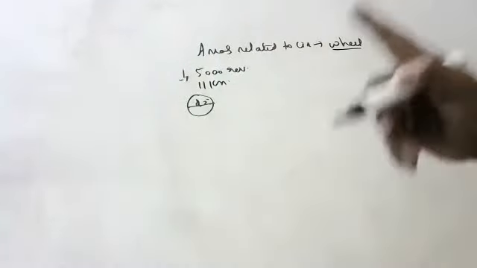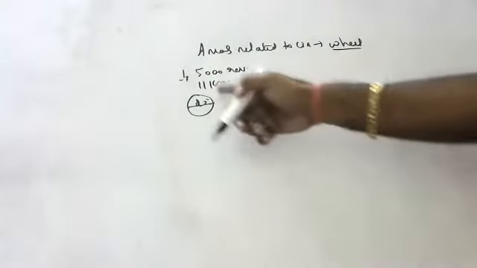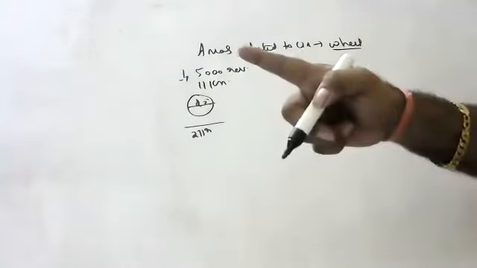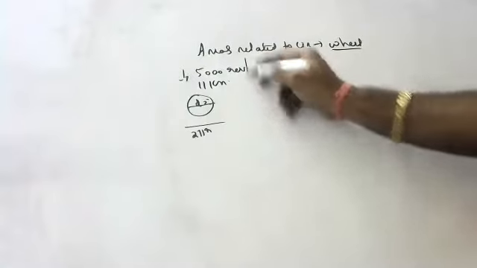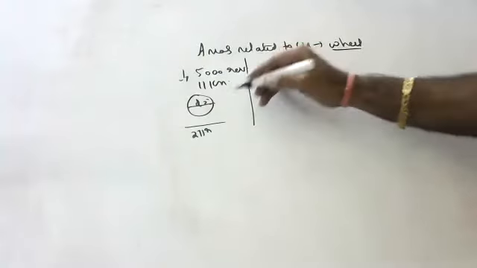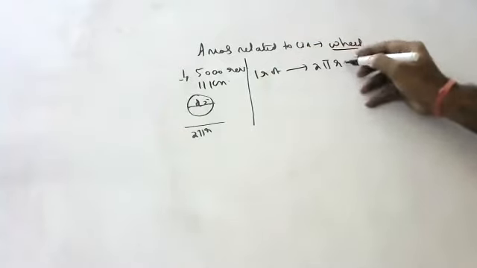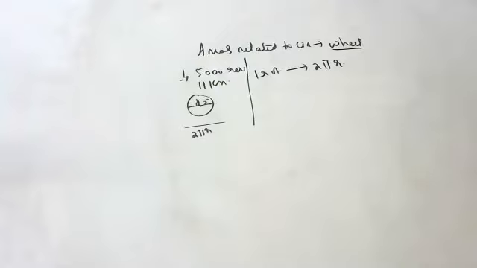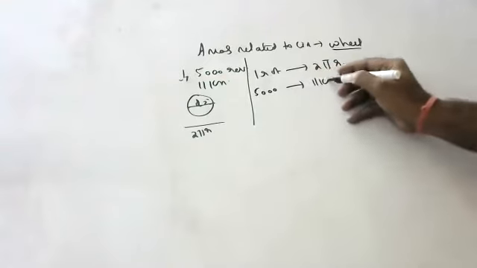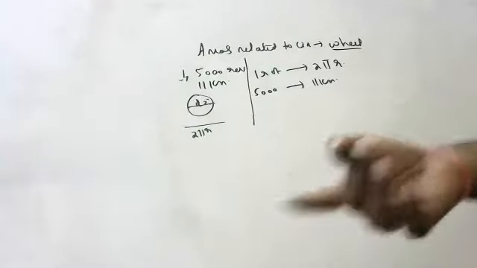Any wheel, children, in one rotation will cover a distance of 2 pi r. Normally we know one rotation goes a distance of 2 pi r. So now the question: for 5,000 rotations, it went 11 kilometers. Let's cross multiply, children. You'll get the radius, and if you get the radius, you get the diameter.